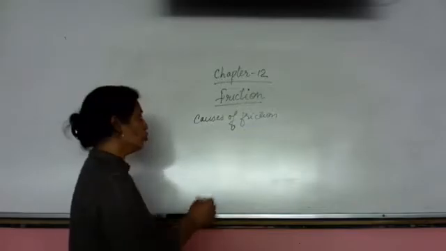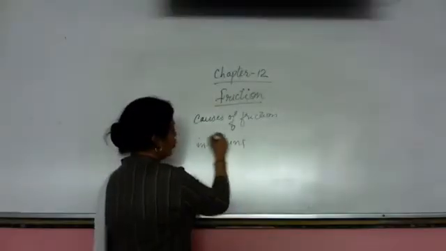The main cause of friction is the irregularities on the two surfaces in contact. If you observe the surfaces of various objects through a magnifying lens, you will see tiny hills and grooves like irregularities. When the surfaces of any two objects are in contact, these tiny hills and grooves interlock with each other, opposing the motion.